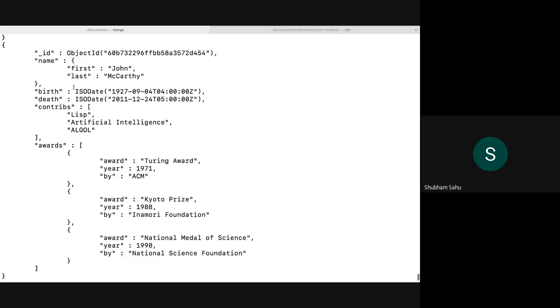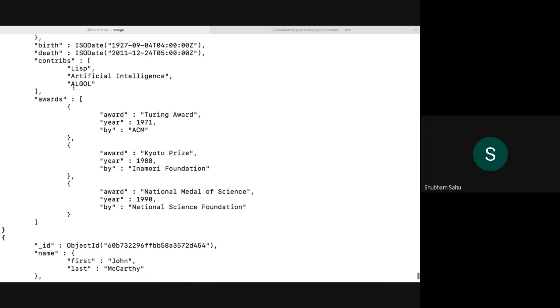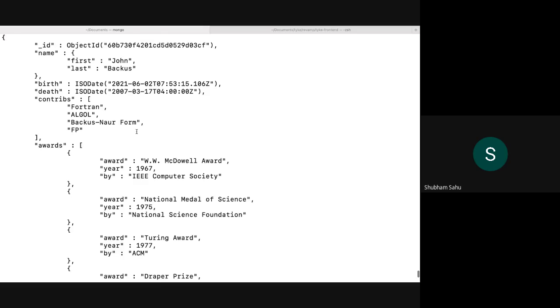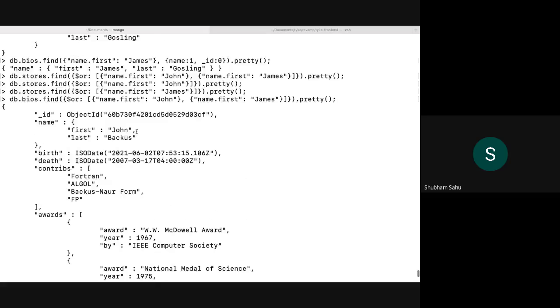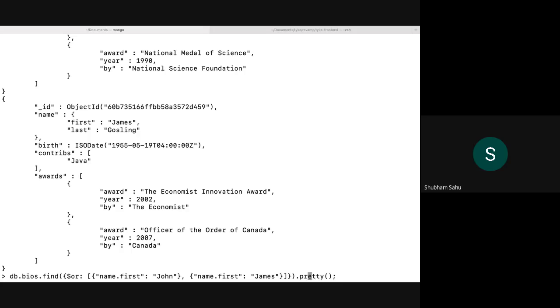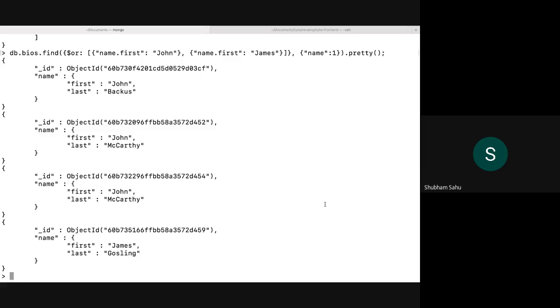Okay, whatever documents have the first name James or John, that has been captured. Okay, and again, as a rule of thumb, we have to use the projection. So for that, we can just define it over here again. Okay, now it makes more sense.